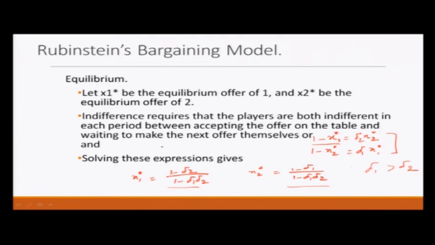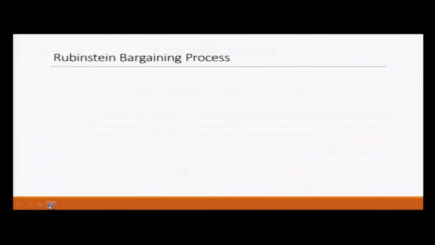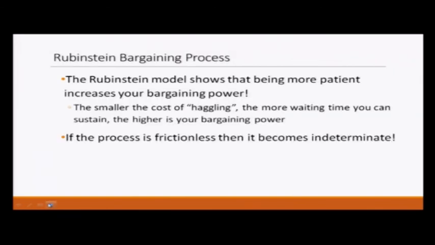We can take an extreme example where delta 1 is equal to 1 and delta 2 is equal to 0. In this case, all the surplus goes to player 1 and player 2 gets nothing. So clearly, having more patience means getting more surplus.